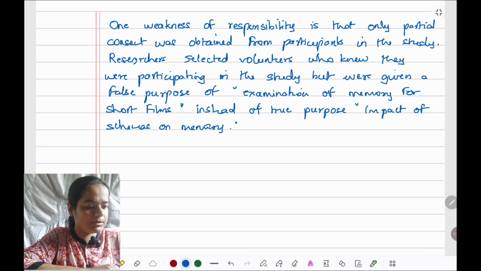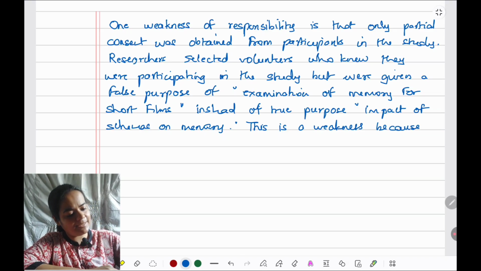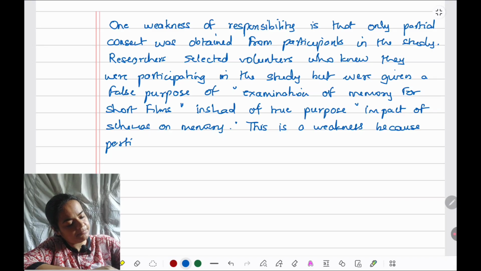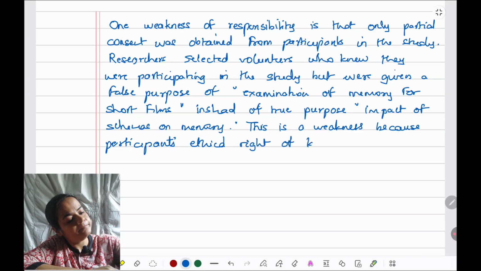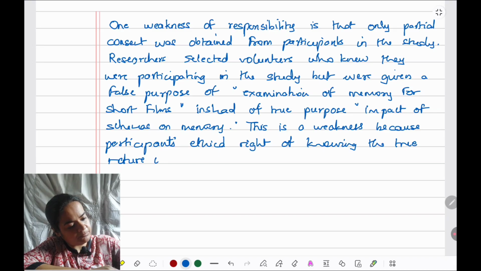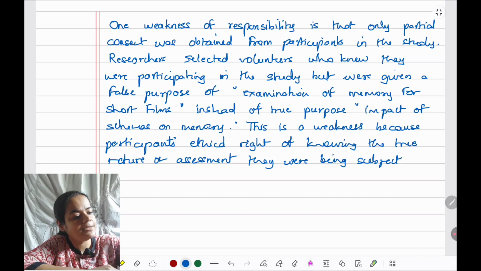So this is a weakness because participants' ethical right of knowing the true nature of assessment they were being subject to was violated.